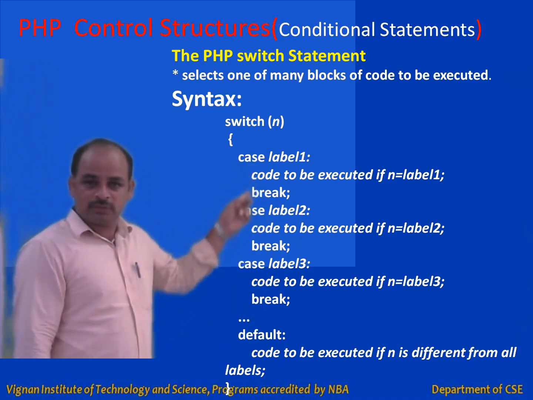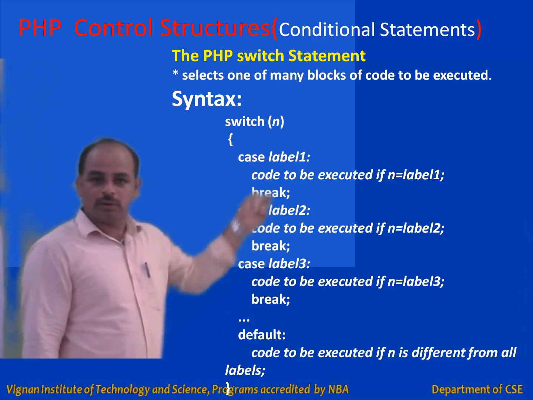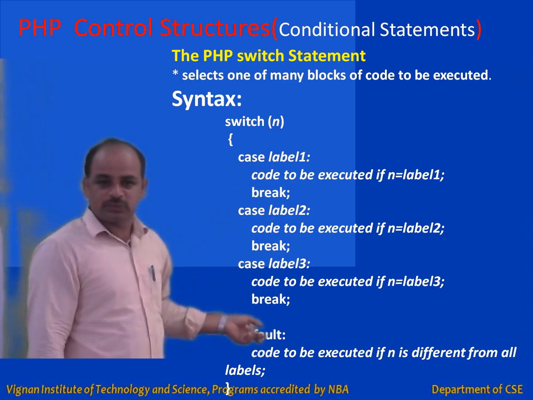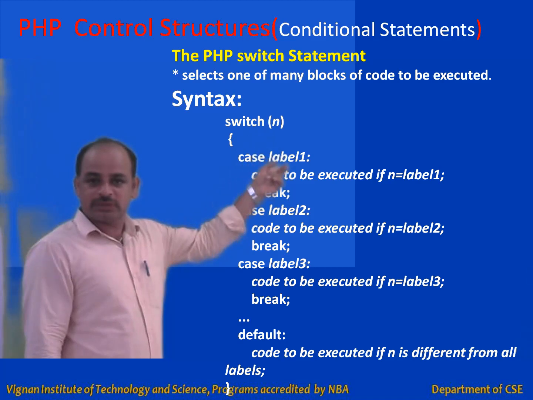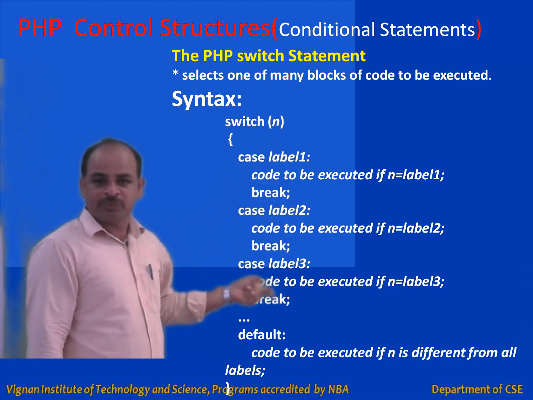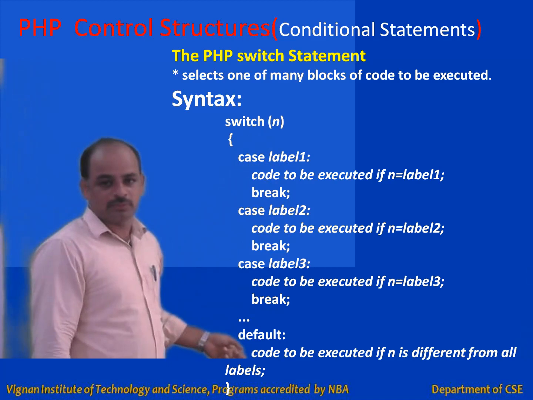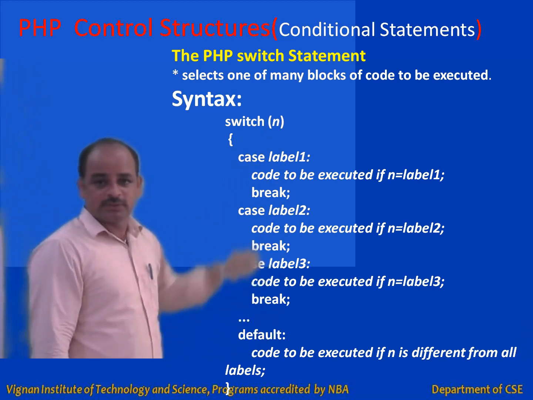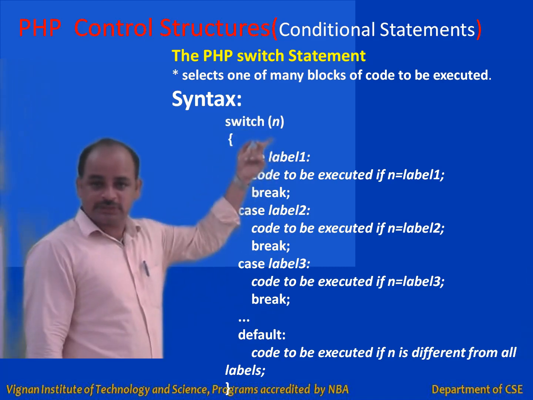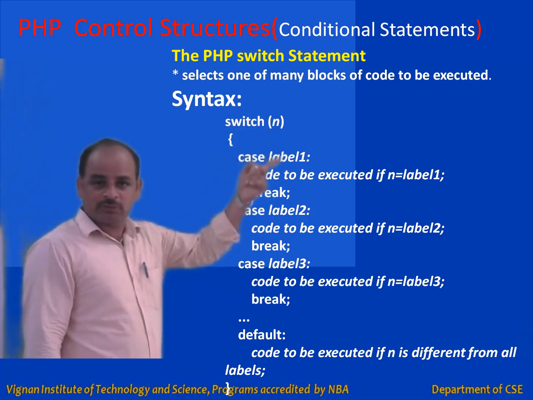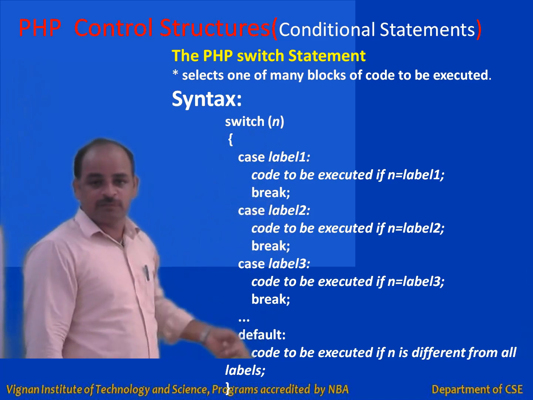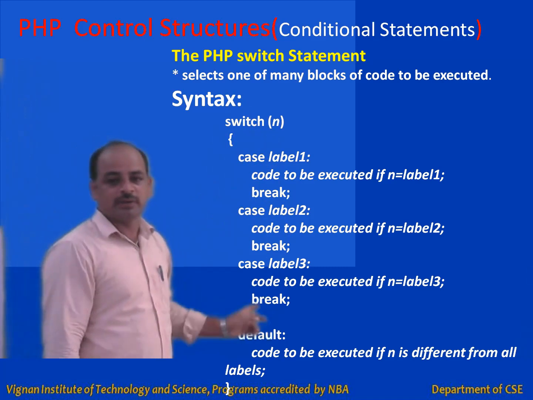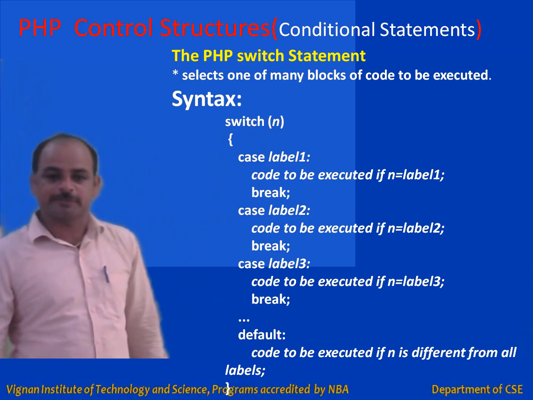So here you can choose the code to be executed from multiple alternative choices. For example, if the n value doesn't match label 1, label 2 and label 3, then finally the default case will be executed. This is the default specified here. That means if n is not equal to label 1, label 2 or label 3, finally the code within the default case will be executed and control comes out of the switch statement.